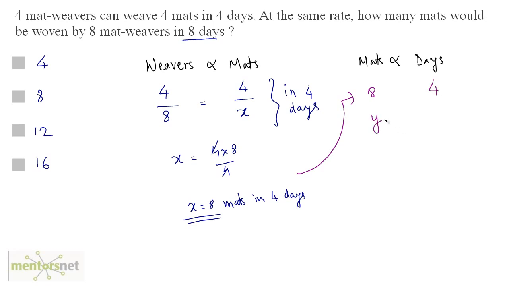So how many mats in 8 days? And that will give us the answer. So Y is equals to, this is a direct proportion. So we can equate Y is equals to 8 times 8 by 4. 4 times 2 is 8. So 8 times 2 is 16. So 16 mats in 8 days. And that's our answer, option D.